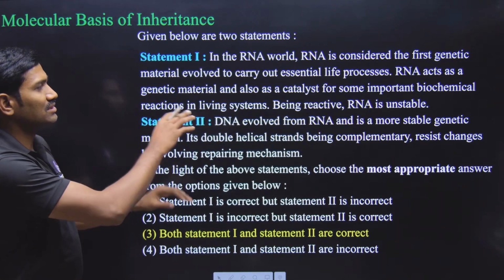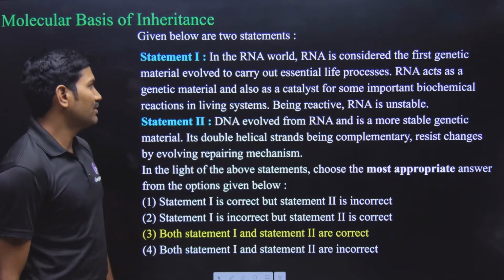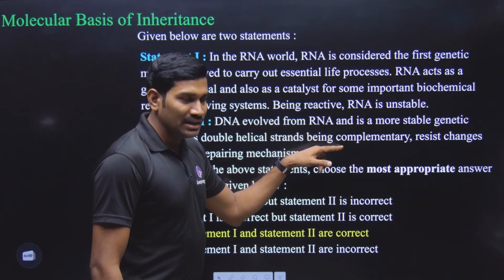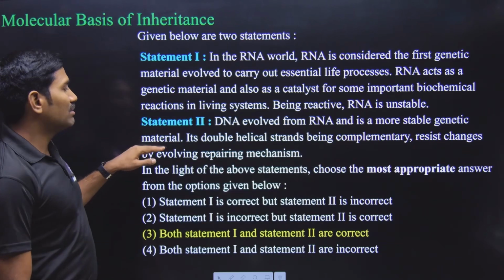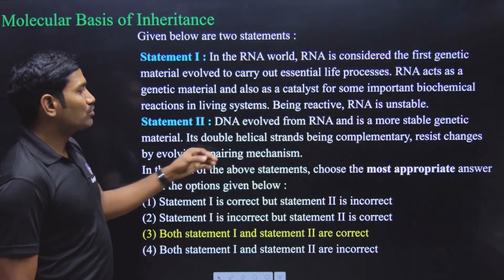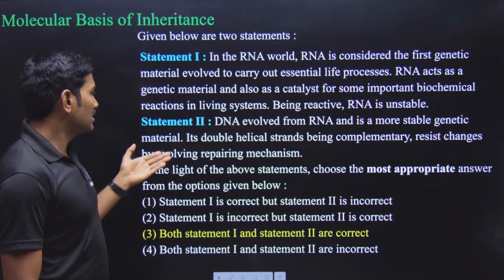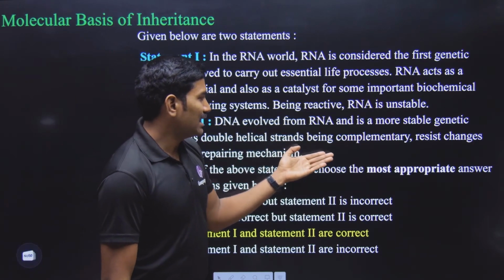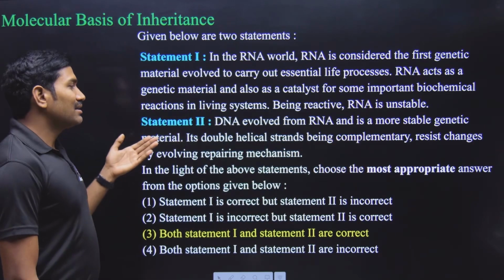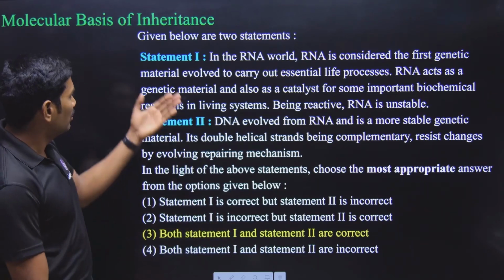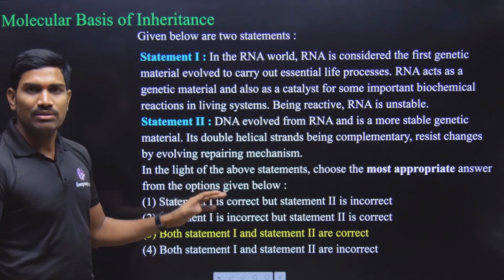All 3 points given for statement 1 are correct. Next, statement 2: DNA evolved from RNA and is a more stable genetic material. Correct. Due to small modifications in the RNA, DNA evolved. Its double helical strands being complementary resist changes by evolving repairing mechanisms. All these are correct, so both statement 1 and 2 are correct.